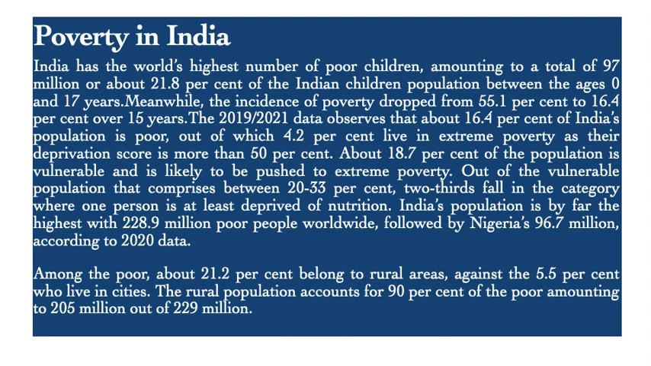About 18.7% of the population is vulnerable and is likely to be pushed into extreme poverty. Out of the vulnerable population that comprises between 20 to 33%, two-thirds fall in the category where one person is at least deprived of nutrition. India has by far the highest number of poor people worldwide, 228.9 million, followed by Nigeria with 96.7 million, according to 2020 data. Among the poor, about 21.2% belong to rural areas, against the 5.5% who live in cities. The rural population accounts for 90% of the poor, amounting to 205 million out of 229 million.